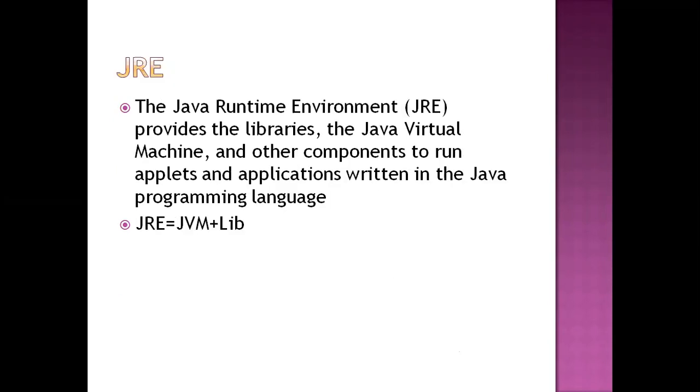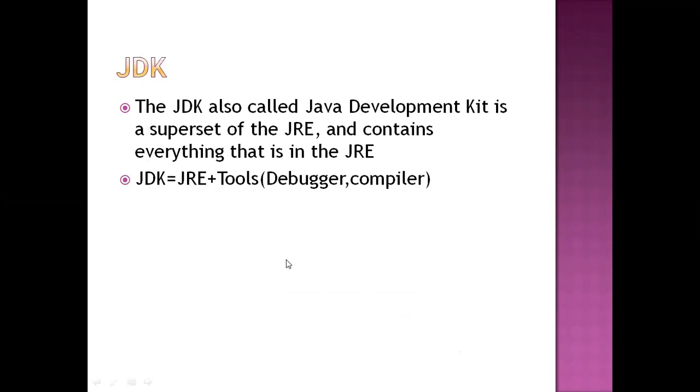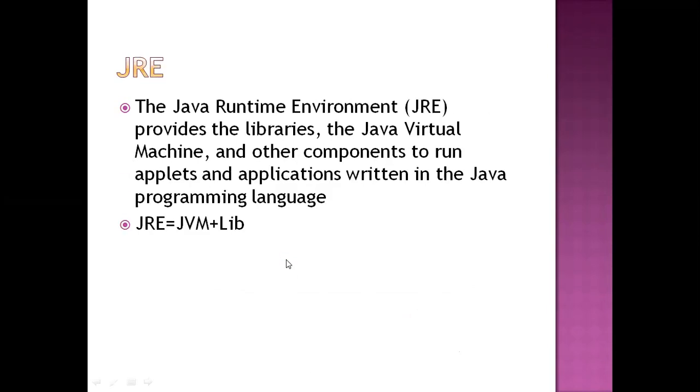And the second thing, JRE, the Java Runtime Environment. What is the main purpose of the Java Runtime Environment? The Java Runtime Environment provides the libraries for the Java Virtual Machine and other components. That is why we can say that JRE equals JVM plus libraries. This is the purpose of the Java Runtime Environment, because it provides what is needed to execute your Java programs.